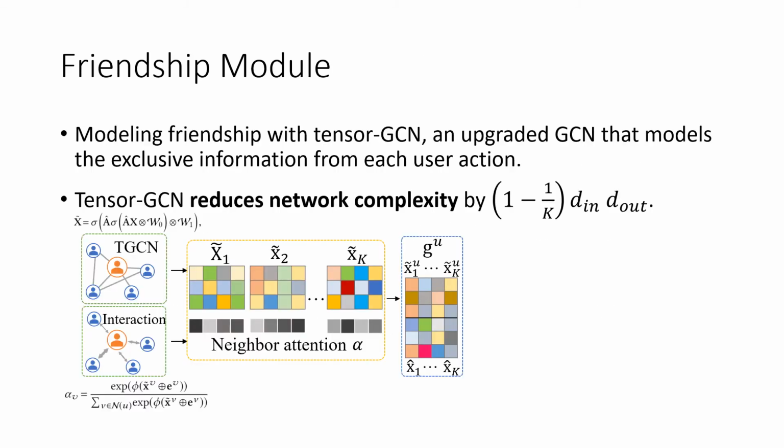The friendship module contains two parts. The first part uses a tensor GCN to learn specific information for each type of user action from every neighborhood. The second part learns a neighborhood attention using user-to-user interactions and uses the neighborhood attention as a weight to penalize the different representations from its neighborhood. The final graph representation is a weighted average result of node representations in this graph.